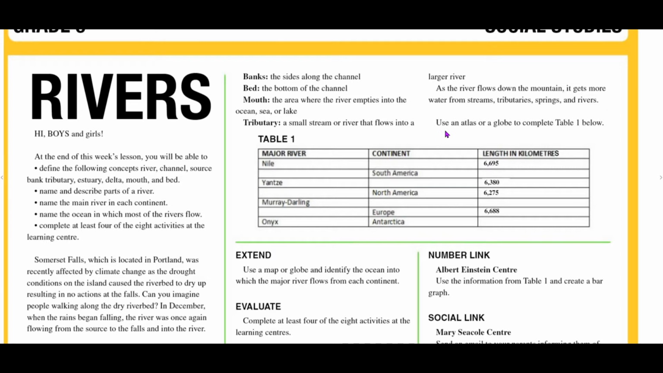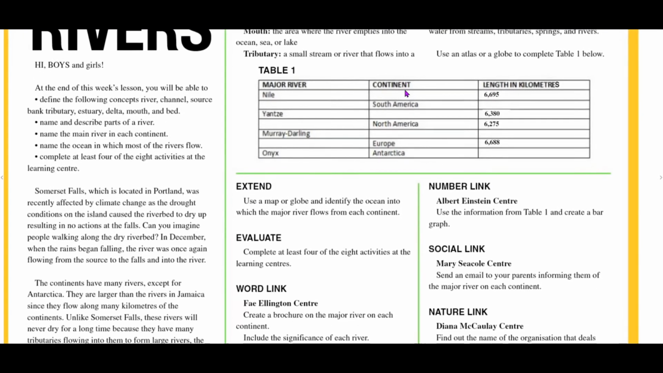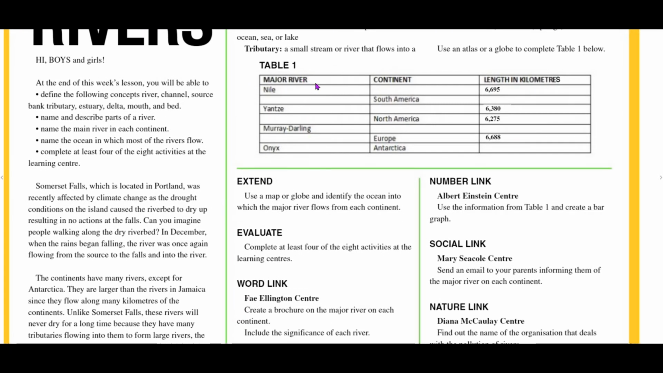All right, so use an atlas or globe to complete table 1. So here we have table 1. We have columns and we have rows. So we have 1, 2, 3 columns. Column 1, we have the title: major river, continent, and length in kilometers. So let's go. We have the Nile. What continent is that on? And what's the length? This says it's 6,695 kilometers long.